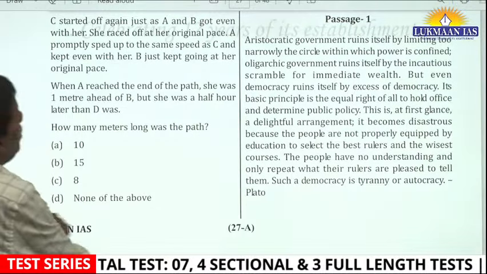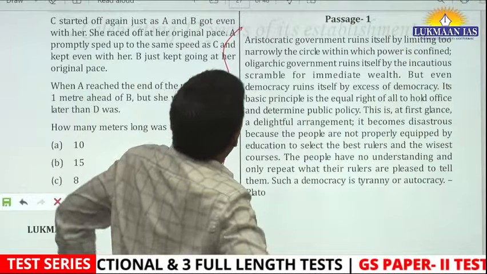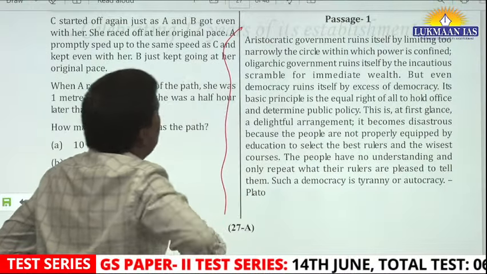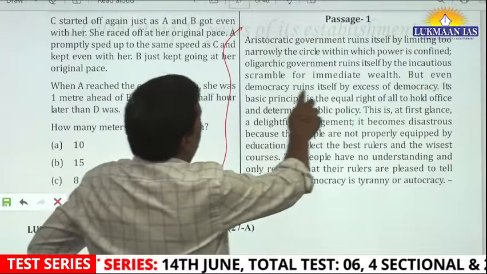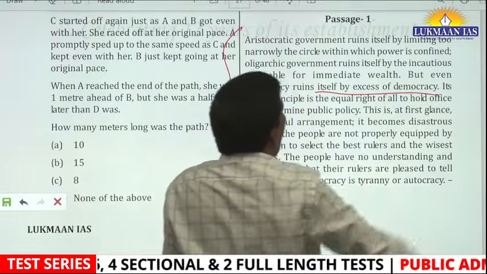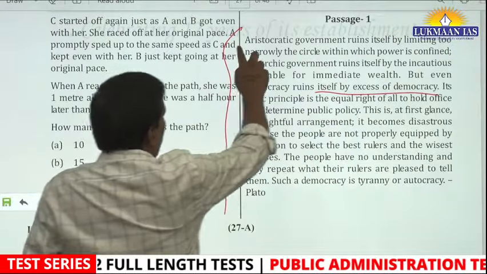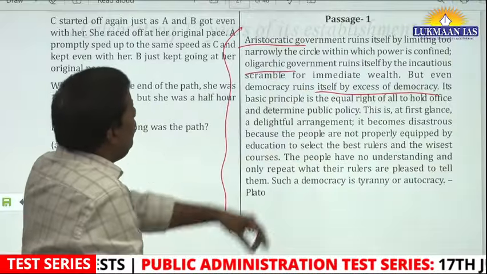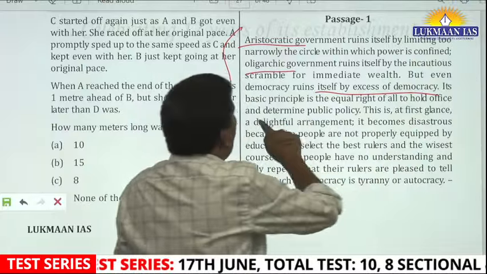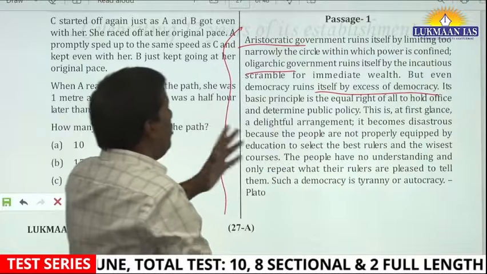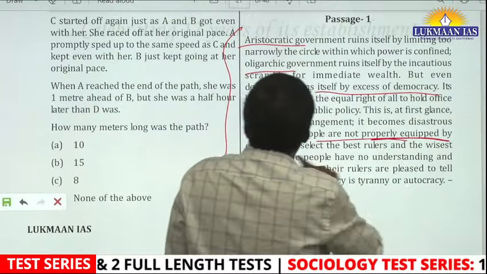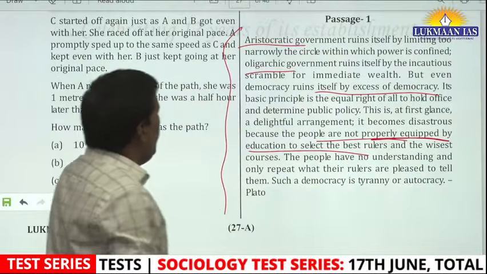Let's read this paragraph. What did Plato say? Aristocratic government ruins itself by limiting too narrowly the circle within which power is confined. Oligarchic government ruins itself by incautious clamor for immediate wealth, but even democracy ruins itself by excess of democracy. So Plato was a critic of democracy. So he criticized aristocratic government, then oligarchic government, then also excess of democracy. Its basic principle is the equal right of all to hold office and determine public policy. It is at first glance a delightful arrangement. It becomes disastrous because the people are not properly equipped by education to select the best rulers and the wisest courses.